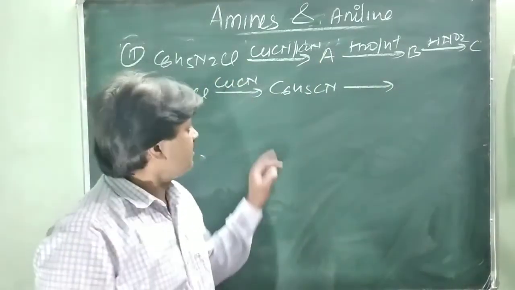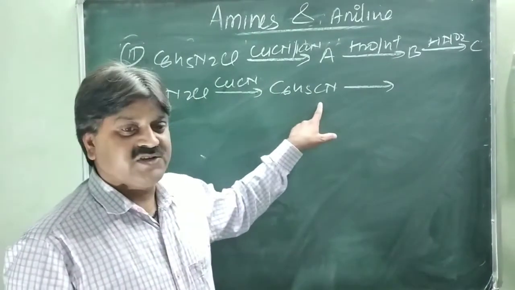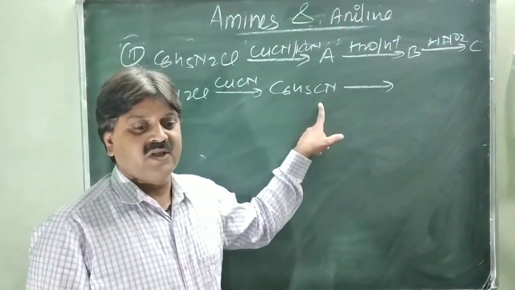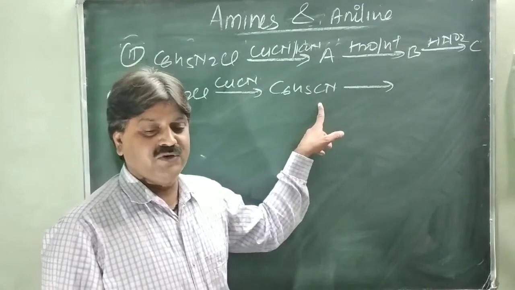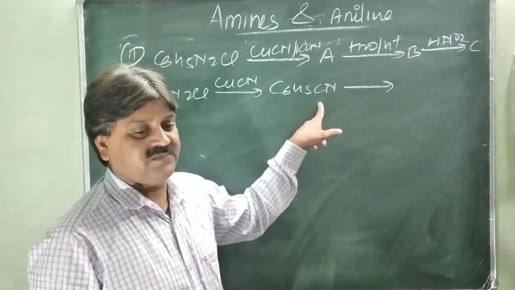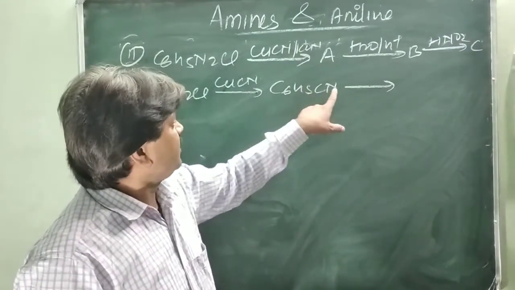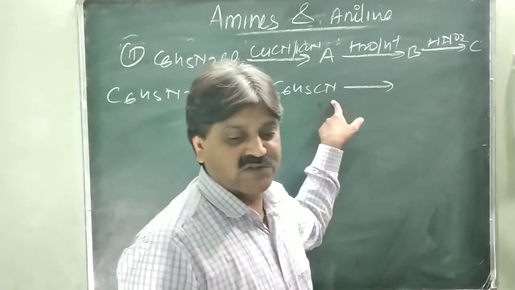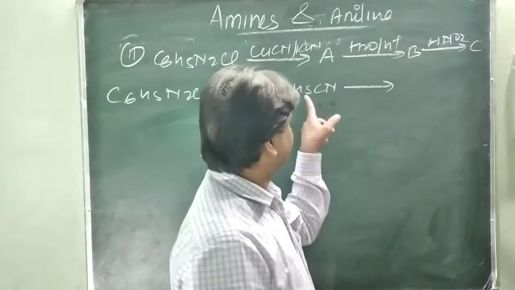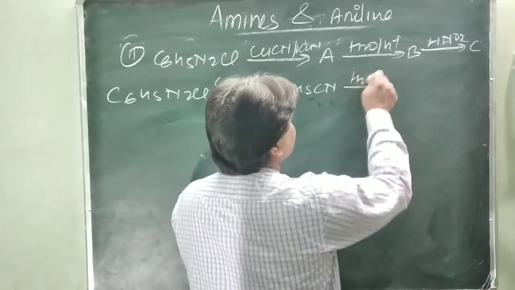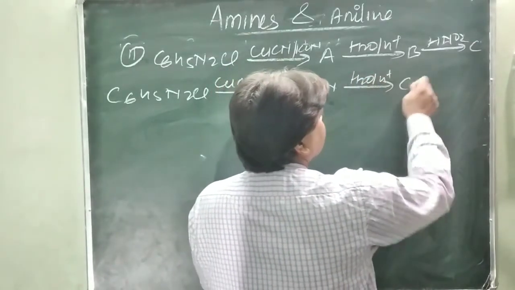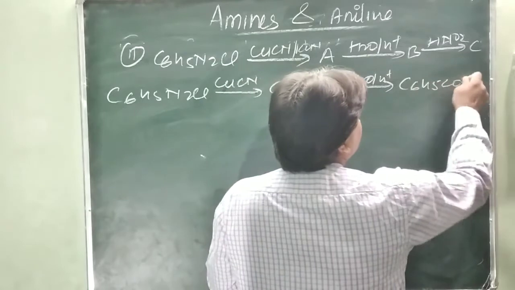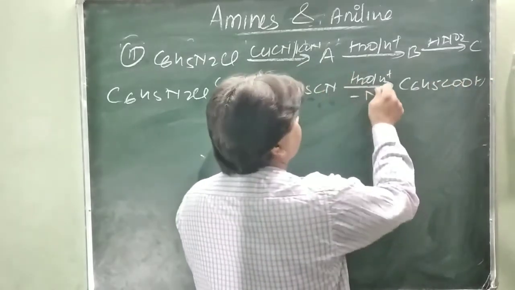When the cyanide is on hydrolysis, it converts into which form? Amide form first of all. Then on further hydrolysis the amide converts into benzoic acid, C6H5COOH, and ammonia gas is released. This is B.